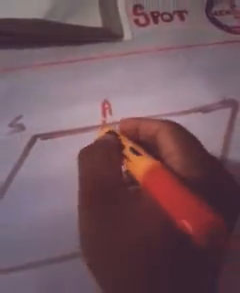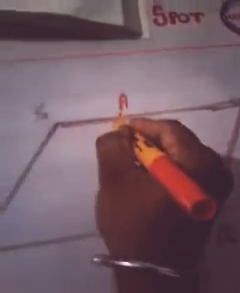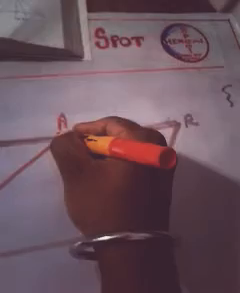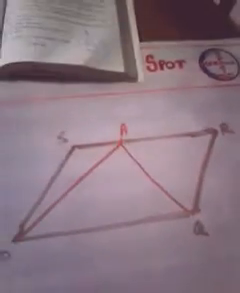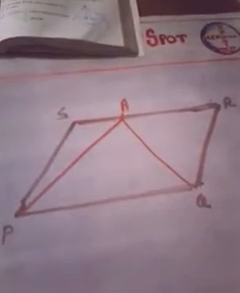And joined it to P and Q. Afterwards what she did, she just joined this A towards P and Q. So join AP and join AQ. You may have understood, isn't it? Okay.